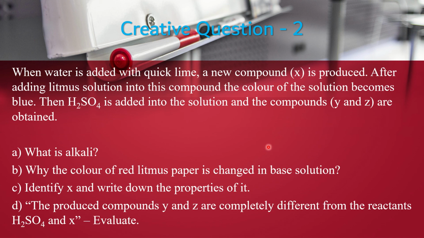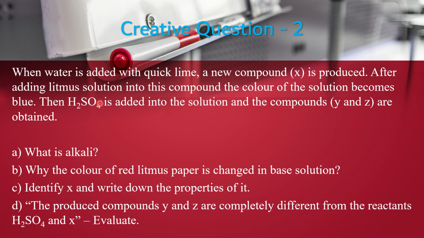Now look at the steps. Water is added with quicklime. What is quicklime? Calcium oxide. Calcium oxide is called quicklime. Now when water is added with calcium oxide, what is produced? Calcium hydroxide will be produced. That means compound X is calcium hydroxide.